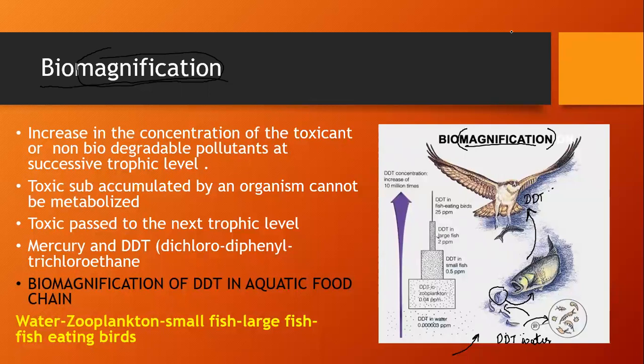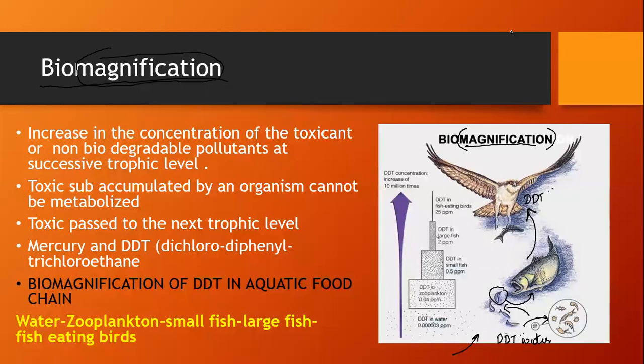A toxic substance accumulated by an organism cannot be metabolized. Because it gets deposited in the fatty tissues, it is not metabolized, that is, it is not excreted out from their body. The toxic substance passes to the next trophic level, from the zooplankton to the small fish, from small fish to the large fish, from large fish to the fish-eating birds. These are the different trophic levels. Mercury and DDT are the harmful chemicals usually responsible for biomagnification.